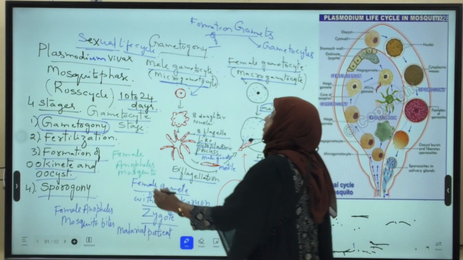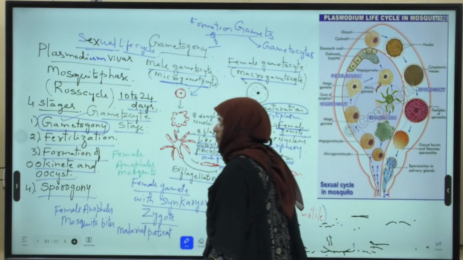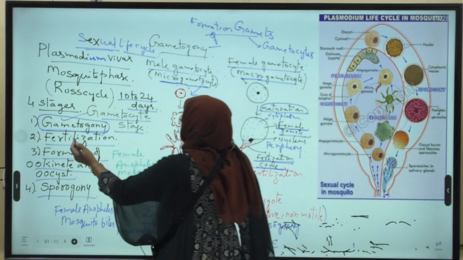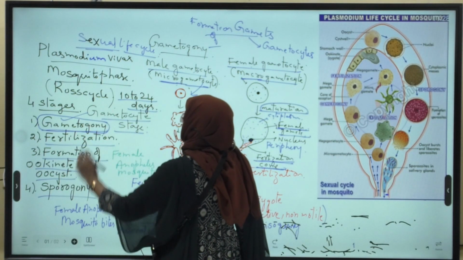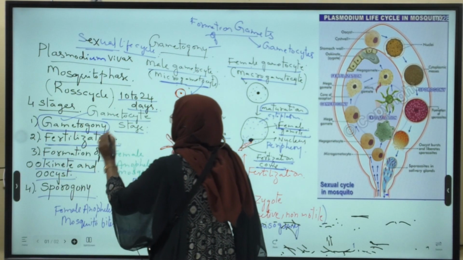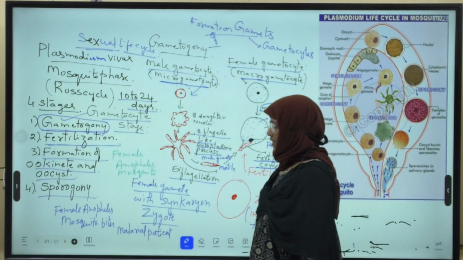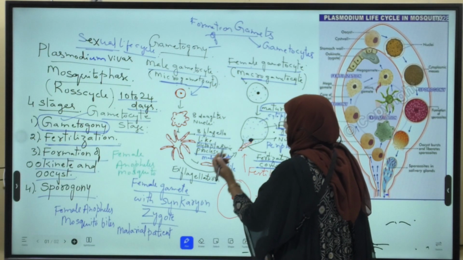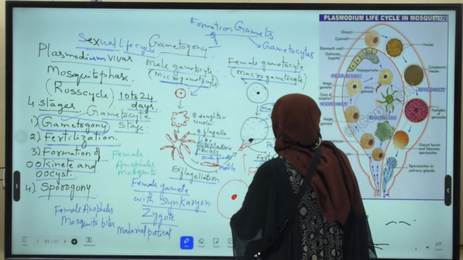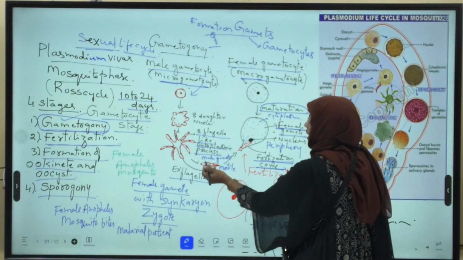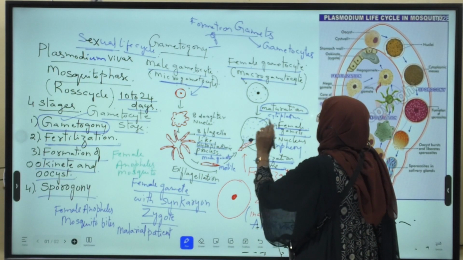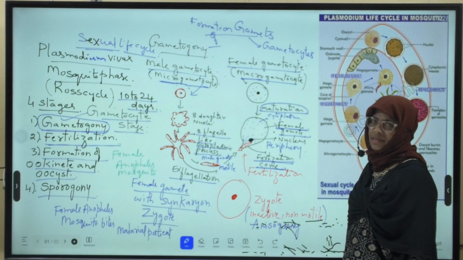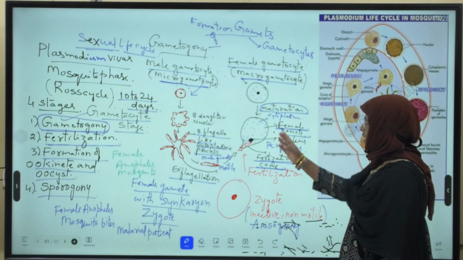With that, the first stage of the life cycle of Plasmodium is completed. Next, the second stage is fertilization. The male gamete is motile and small in size, and the female gamete is large in size, non-motile and stationary.